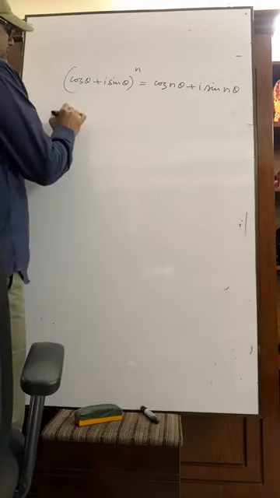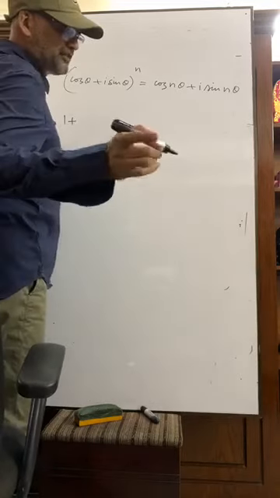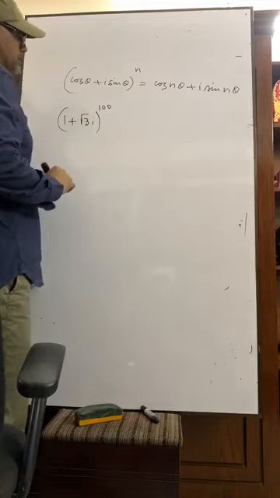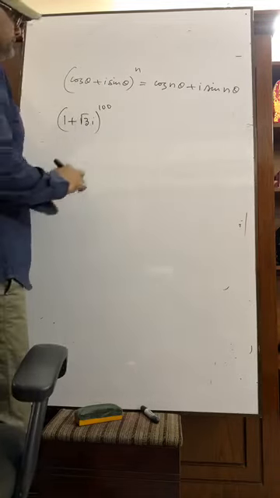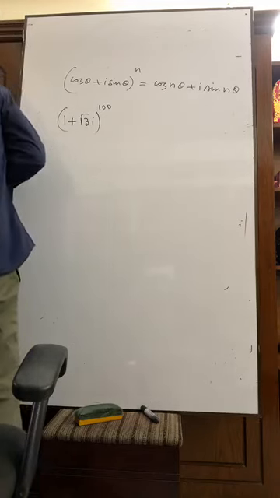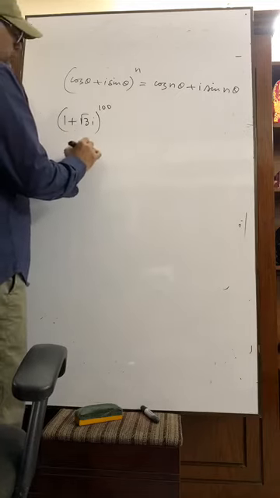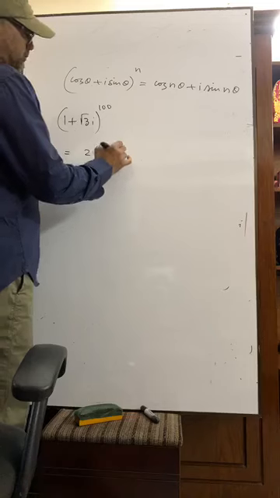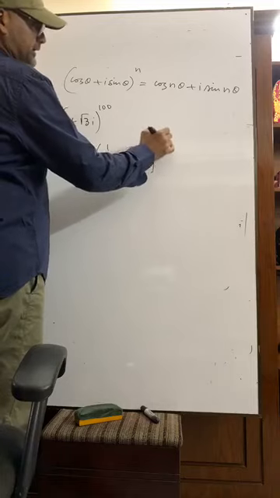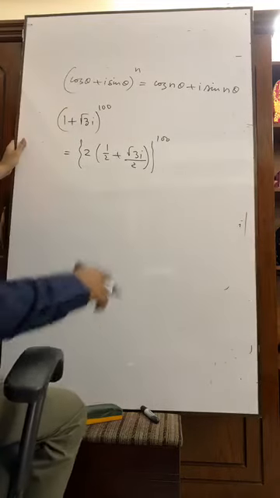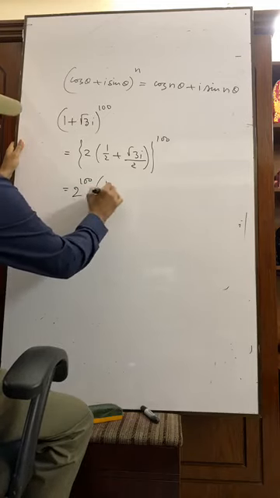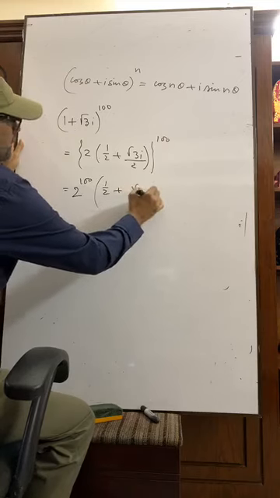If a power of 100 is given to determine the modulus and argument, what should we do? 2 can be taken common: (half plus root 3 i by 2) whole to the power 100, that is equal to 2 to the power 100 times (half plus root 3 by 2 i) whole to the power 100.